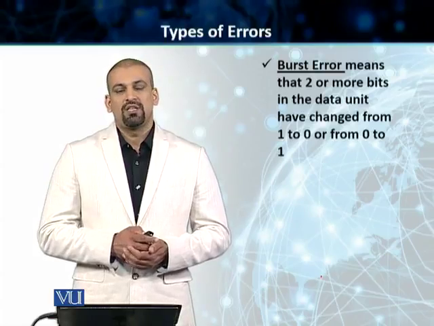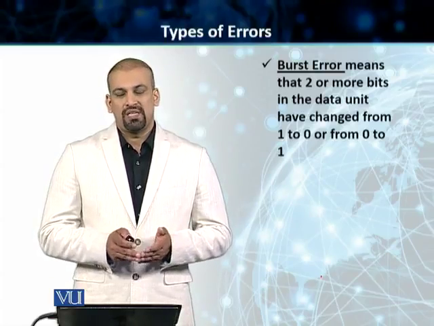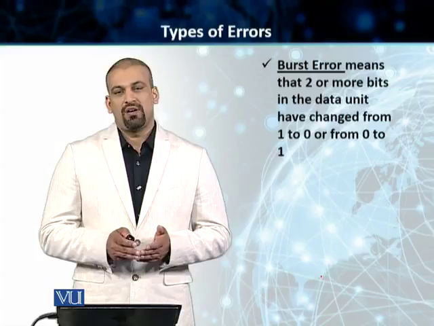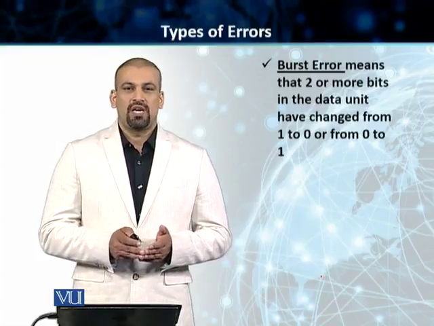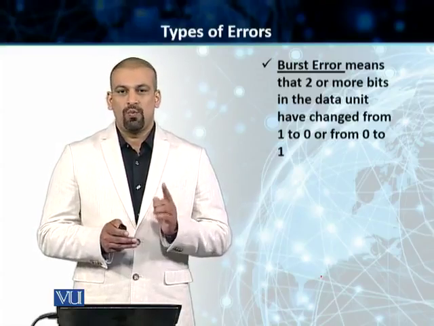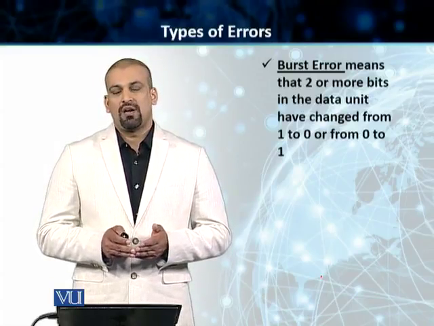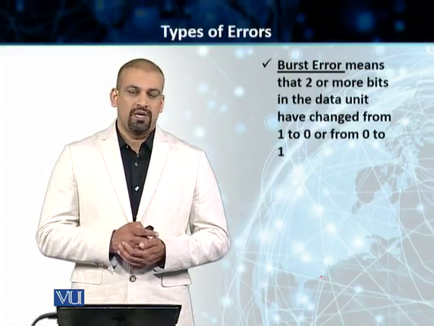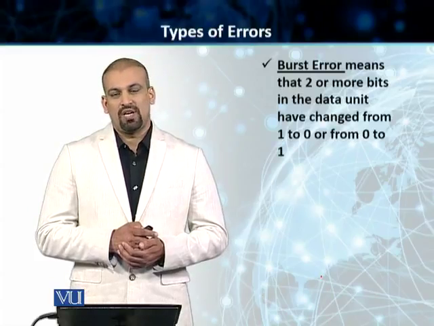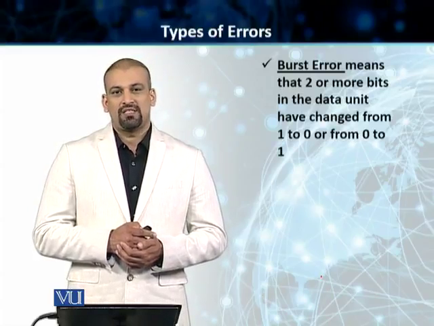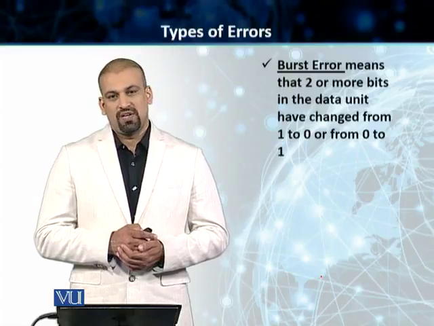Students, just to summarize, we have got 2 basic high-level types of errors that we are going to encounter. The first type is called the single bit error. Only 1 bit is impacted. And then you'll have a burst error in which 2 or more than 2 bits are impacted in the signal that we have transmitted and as it was received at the receiving end.